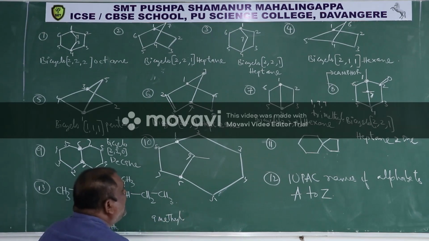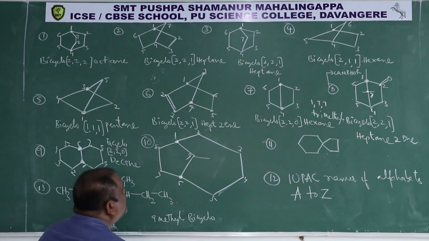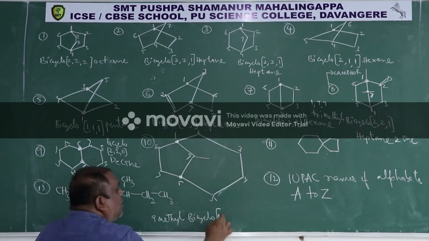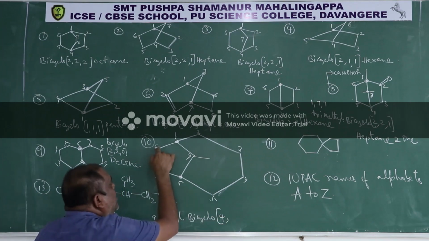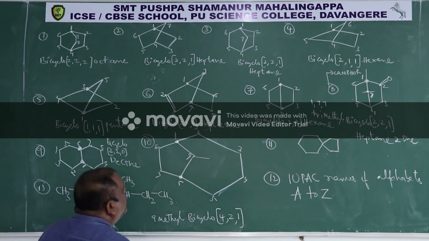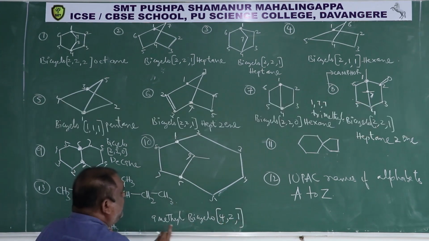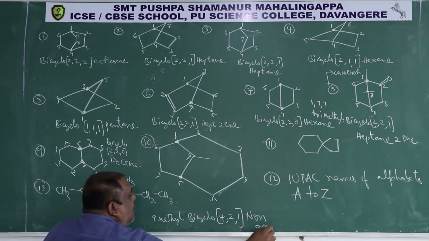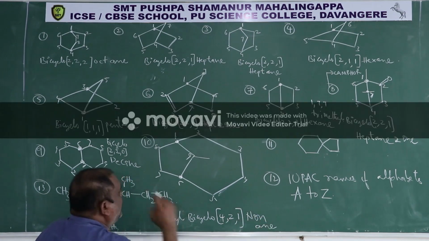Then 9-methyl bicyclo non. Now after that box, then in this 1, 2, 3, 4 carbons, in this 1, 2 carbon, then in this 1 carbon. So 9-methyl bicyclo 4, 2, 1 nonane is IUPAC name of this.